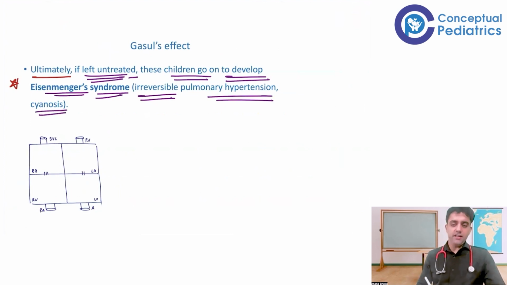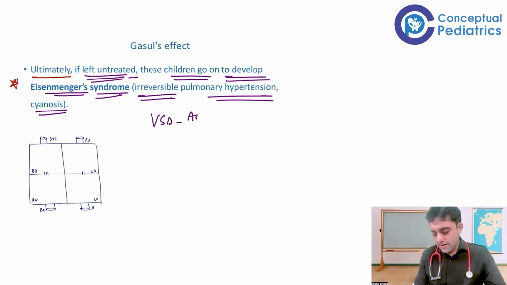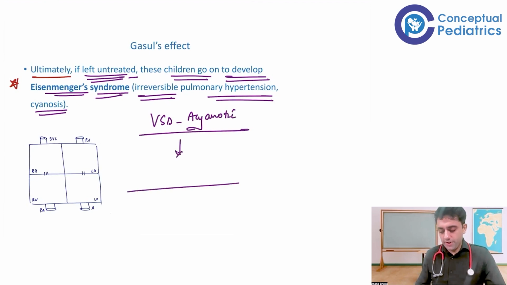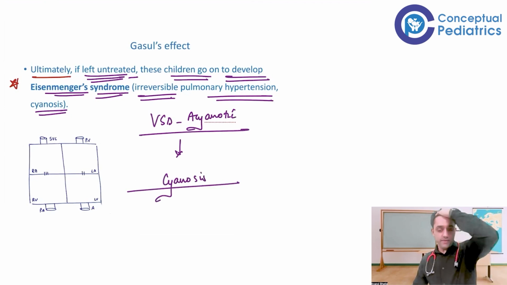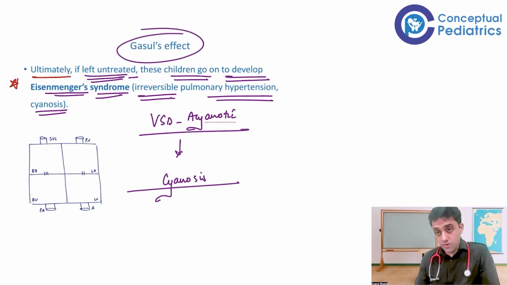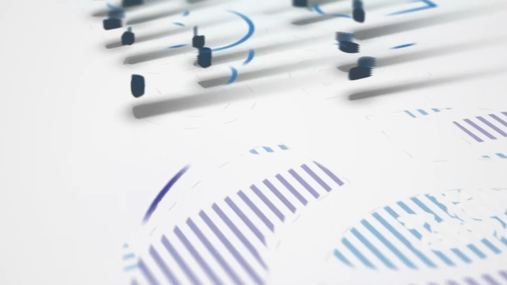And naturally, the baby eventually develops cyanosis. Normally, VSD is an acyanotic congenital heart disease, and eventually over a period of time the child starts developing cyanosis, but the cough and cold is now reduced. So that is nothing but Eisenmenger syndrome, which comes under Gasul's effect.